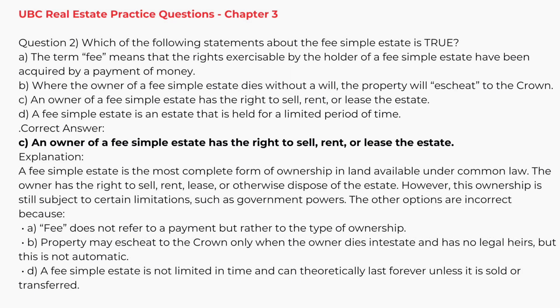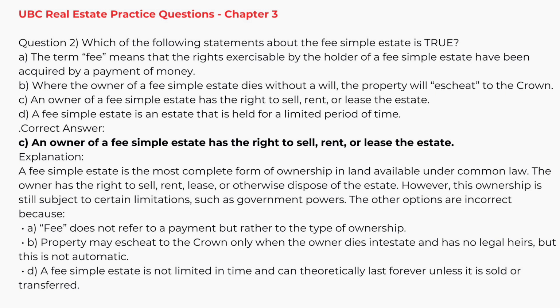UBC Real Estate Practice Questions, Chapter 3. Question 2. Which of the following statements about the fee simple estate is true? A. The term fee means that the rights exercisable by the holder of a fee simple estate have been acquired by a payment of money. B. Where the owner of a fee simple estate dies without a will, the property will escheat to the Crown. C. An owner of a fee simple estate has the right to sell, rent, or lease the estate. D. A fee simple estate is an estate that is held for a limited period of time. Correct answer, C. An owner of a fee simple estate has the right to sell, rent, or lease the estate.